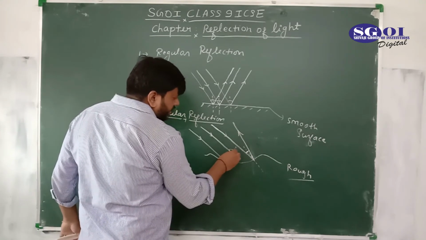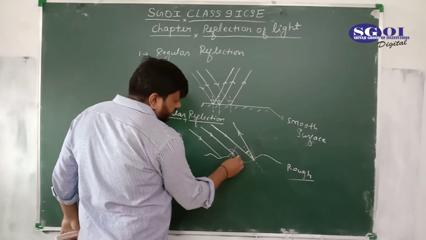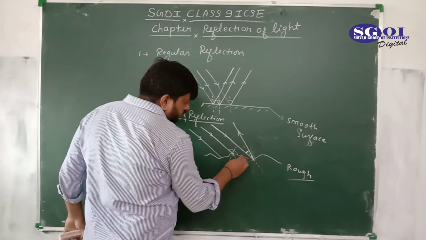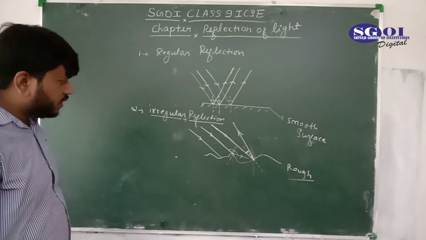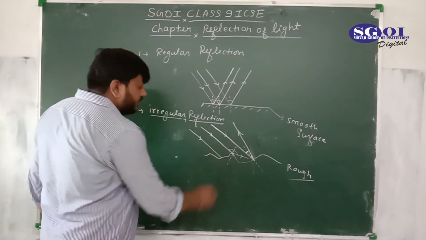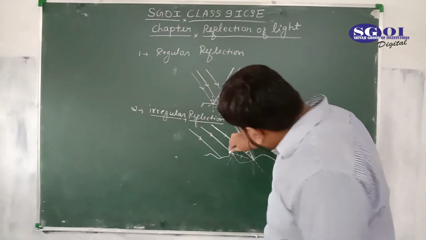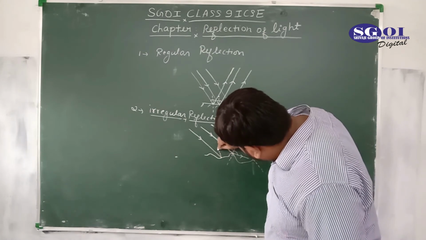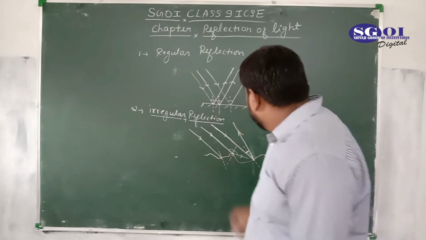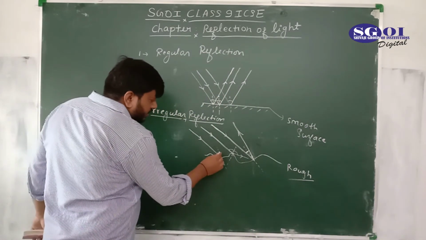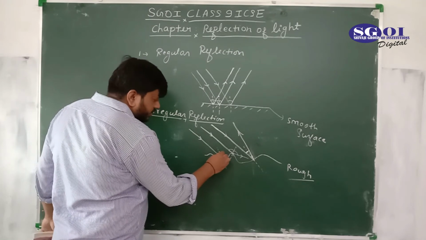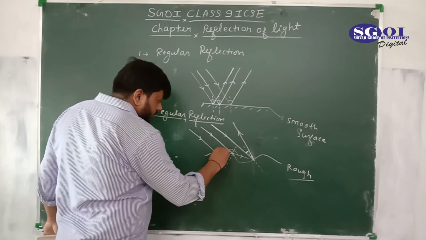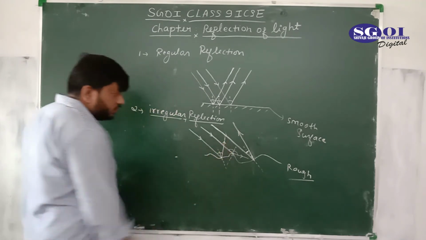This is the angle of incidence, this is the angle of reflection. So this is the reflected ray. At this point we have to draw the normal, and this is the angle of incidence, this is the angle of reflection.